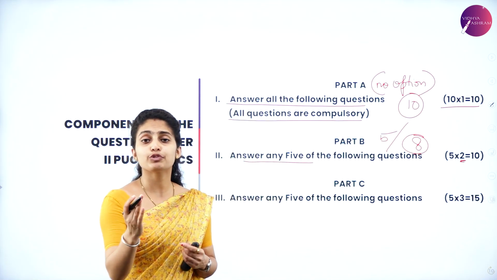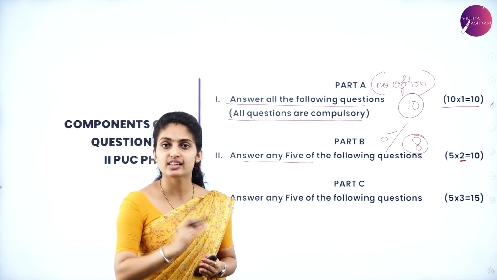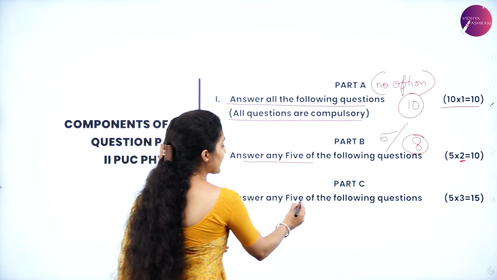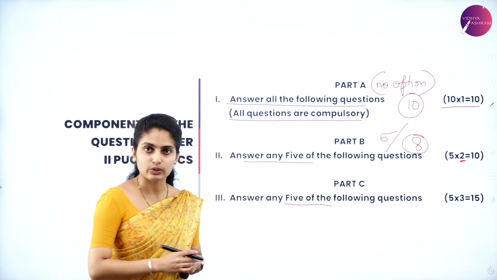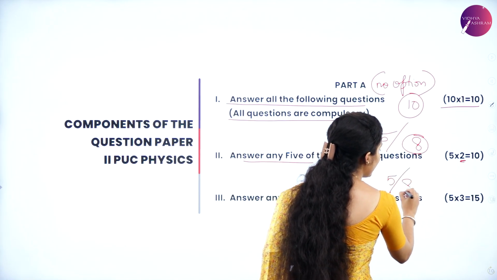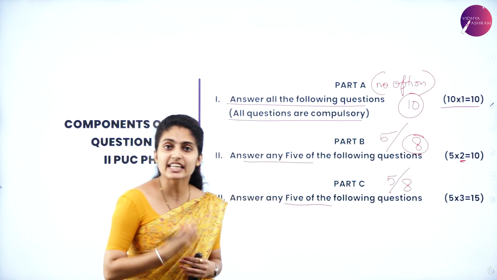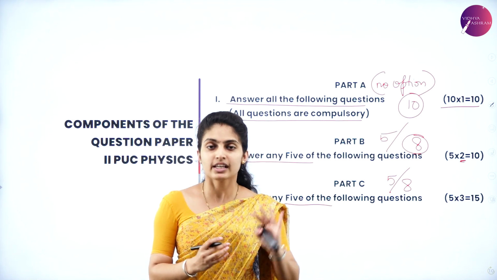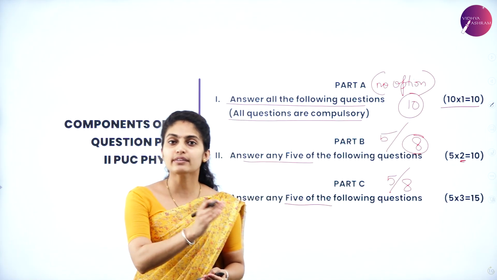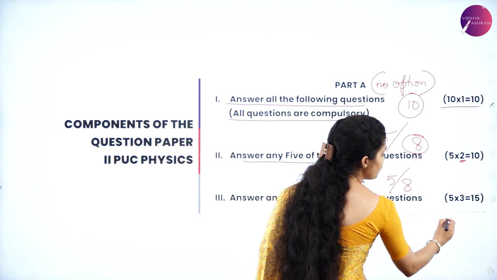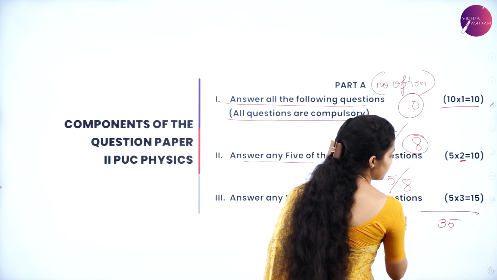Now let us move to part C, which is known as the third unit. Under the third Roman numeral, you have to answer any 5 of the following questions, again 5 out of 8 questions, and each question here carries 3 marks. So you are writing 5 questions, each carrying 3 marks. 5 into 3 is 15. So here you have got a total of 35.